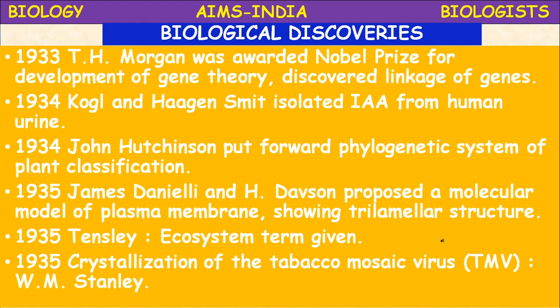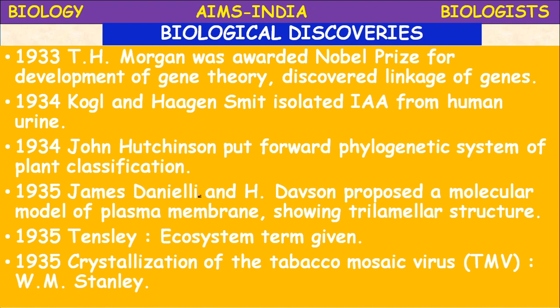Next, in 1933, T.H. Morgan was awarded the Nobel Prize for the development of gene theory, the discovery of linkage of genes. He studied the Drosophila insect and introduced the linkage phenomenon, for which he got the Nobel Prize.